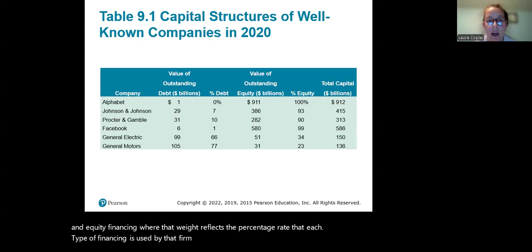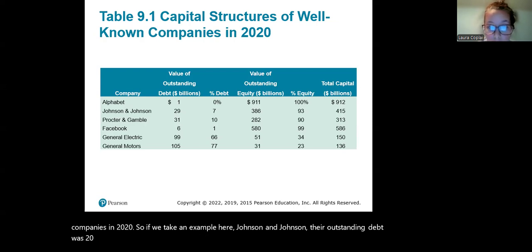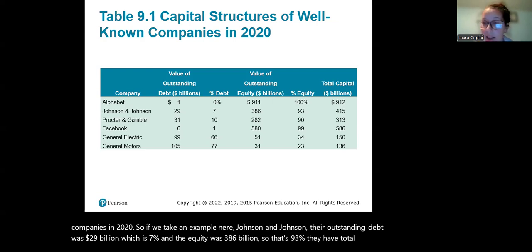So here's a table of capital structures of well-known companies in 2020. If we take an example here, Johnson & Johnson, their outstanding debt was $29 billion, which is 7%, and the equity was $386 billion, so that's 93%. They have a total capital of 415 if you add the two.